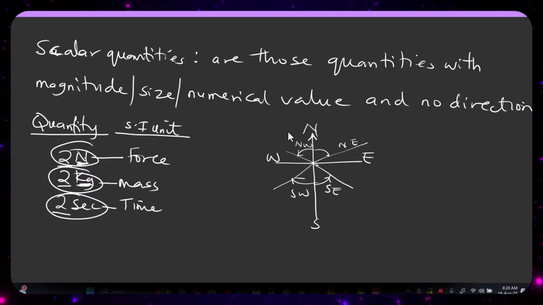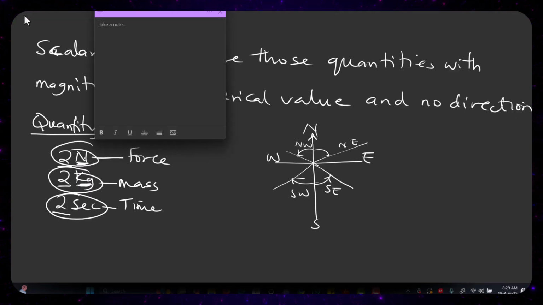But if the body has no direction that it is facing, it simply means that that quantity belongs to the family of scalar quantities. So let's see further examples of this. Let's look at the examples of scalar quantities.